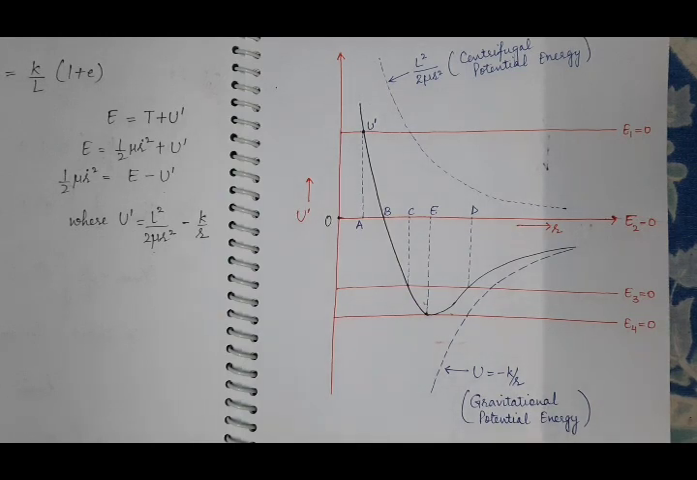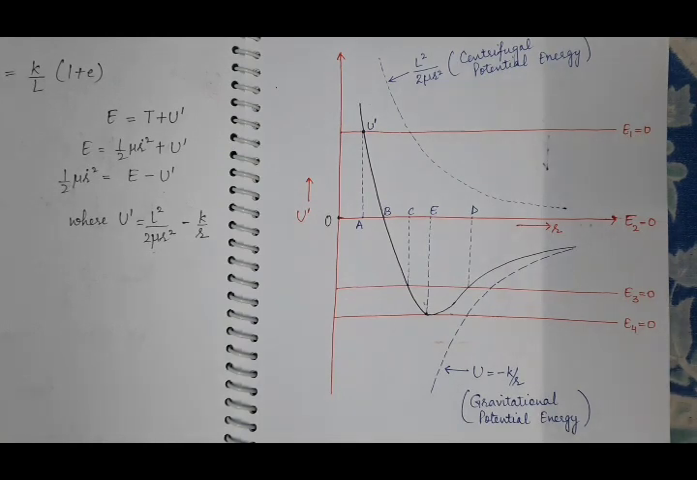So turning points are those points we have already studied where the kinetic energy of the particle, half mu r dot square, becomes 0, and at that point the total energy is equal to the effective potential energy. Now we will study various cases based on the shape of the trajectory of the particle which is moving under the effect of an inverse square force field.